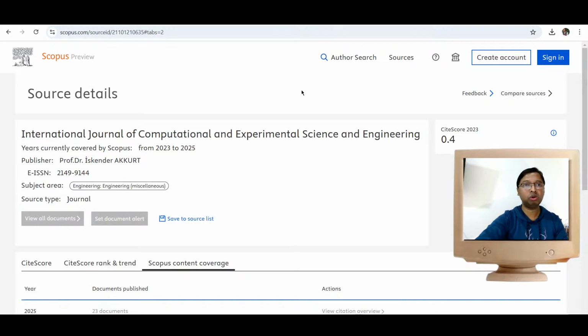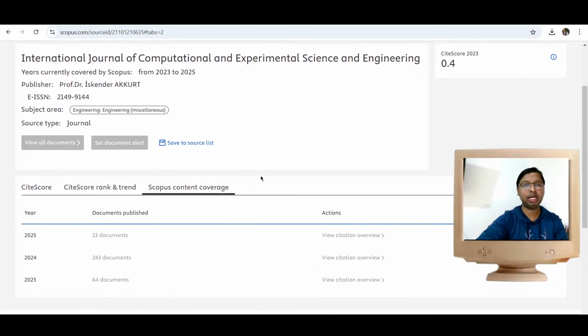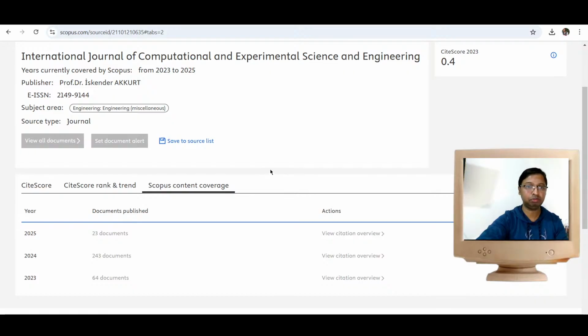Anyway, when you go to scopus.com, with sources selected, in the title you can search for the journal name, or in the sources with the ISSN number. You will get the exact search result. The coverage years show 2023 till 2025, so right now it is being indexed. Same publisher, same online ISSN number. We do not have a view home page, but there are other ways to cross check this information.